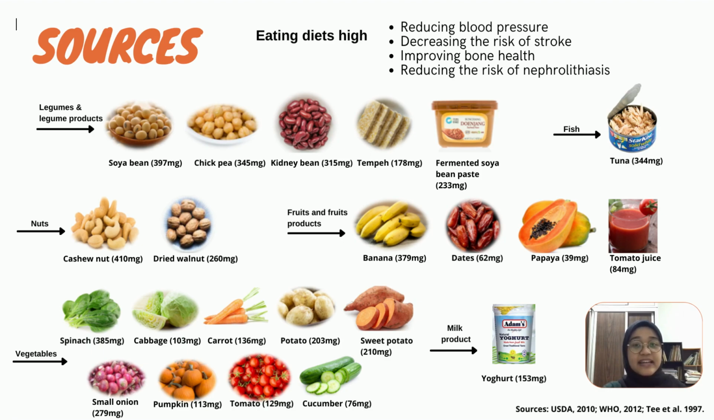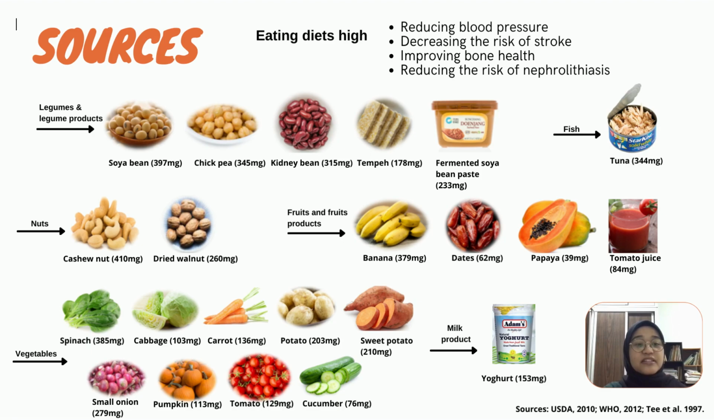Eating diets high in potassium has been linked to reducing blood pressure, decreasing the risk of stroke, improving bone health, and reducing the risk of nephrolithiasis, also known as kidney stones. Therefore, consumption of foods that are rich in potassium provides many benefits.